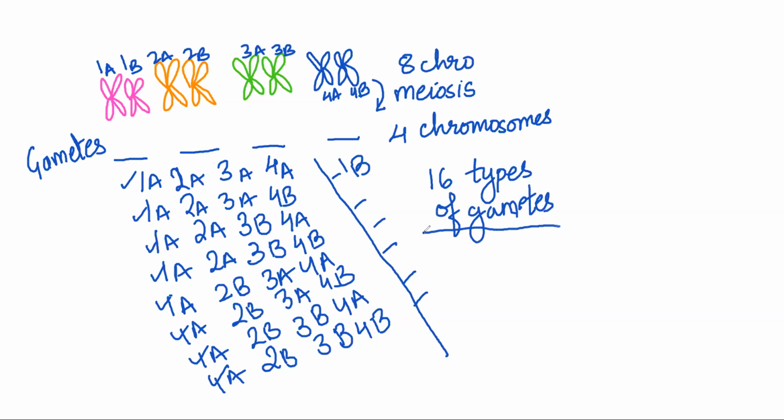Now, rather than solving it and writing all the gamete combinations, there is a shorter method to do it. Are you excited for the shorter method? If you are as excited as I am for the shorter method, write short, so I know how many people are there with me. Okay, that's great.